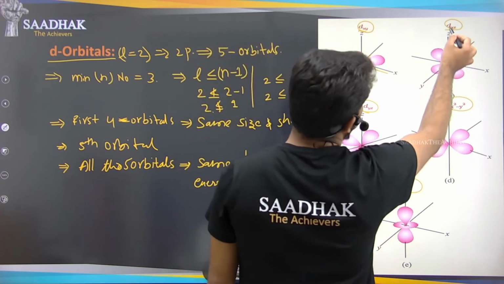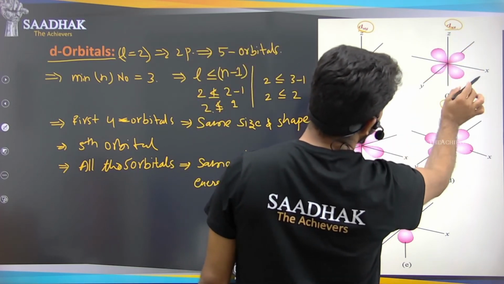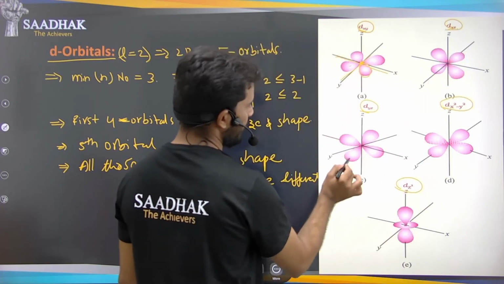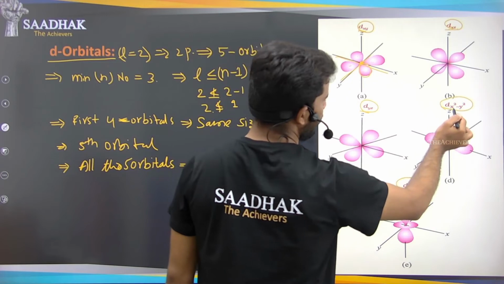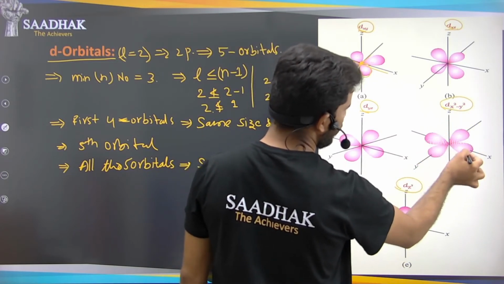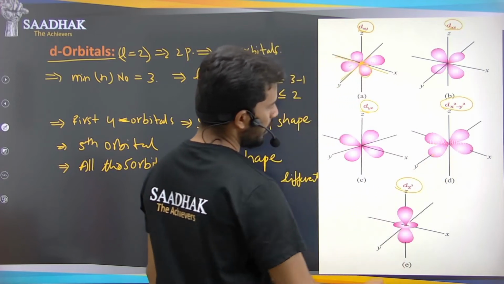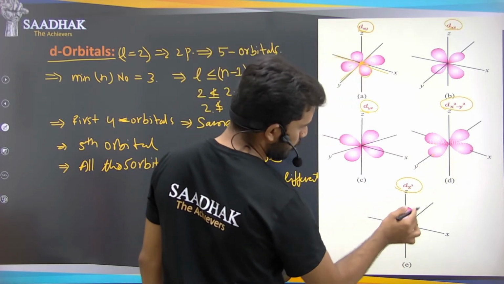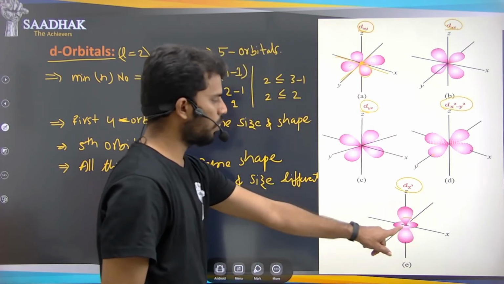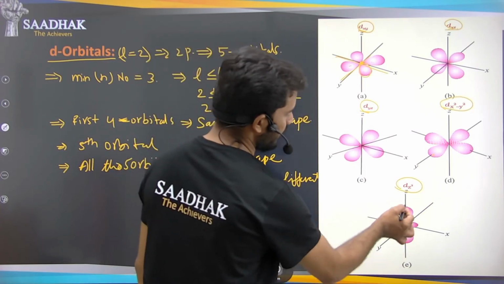Same here, dxz, between the x axis and z axis, and dyz, between the y axis and z axis. For x square minus y square, there are 2 lobes on the x axis and 2 lobes on the y axis. Here look at z square: 2 lobes on the z axis and one around the center point of all the 3 axes here.